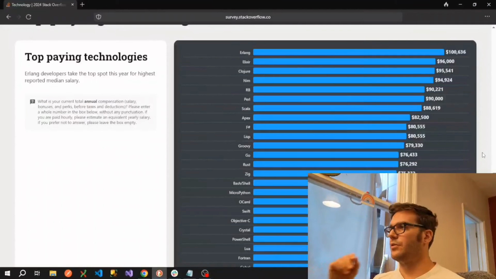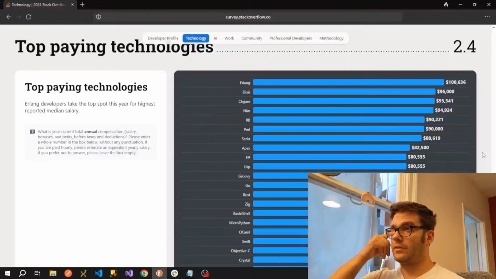Okay, so now we move on to the interesting part, looking at the top paying technologies. So who's being paid the most per programming language. It's worth noting this can be a bit misrepresentative of what's really happening. So we'll go through them, but then we'll talk in a bit more detail about why these figures might be in the order they're in.